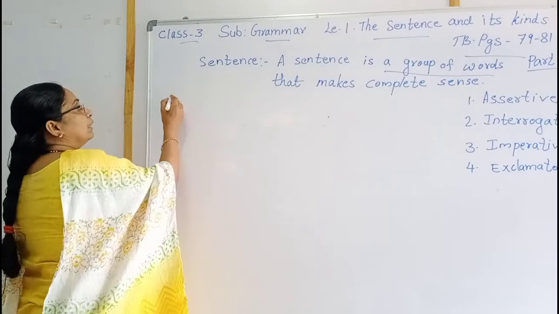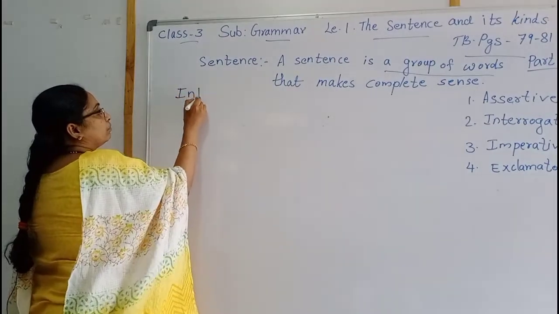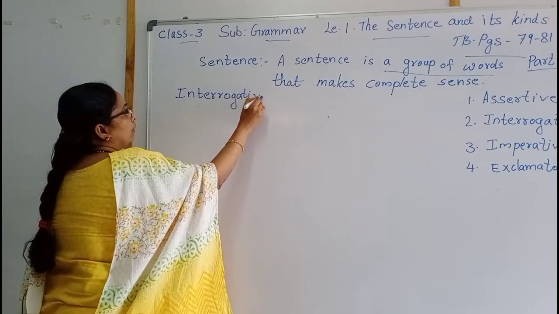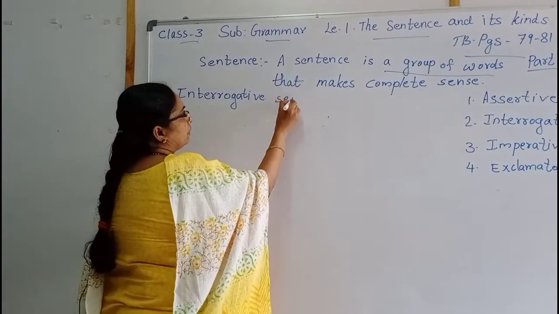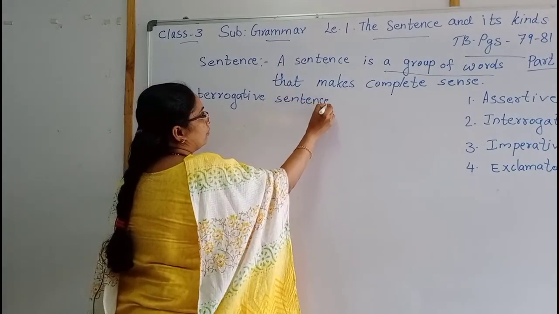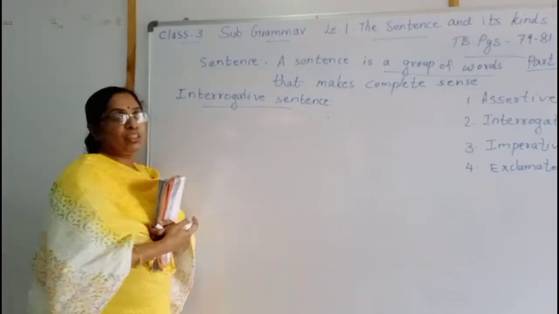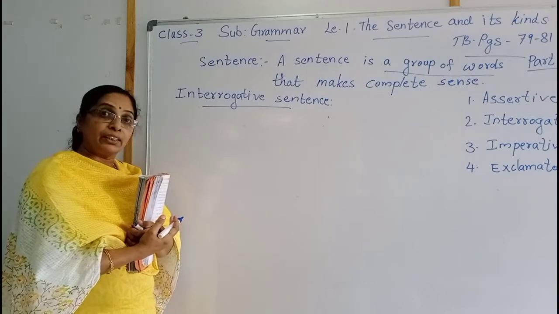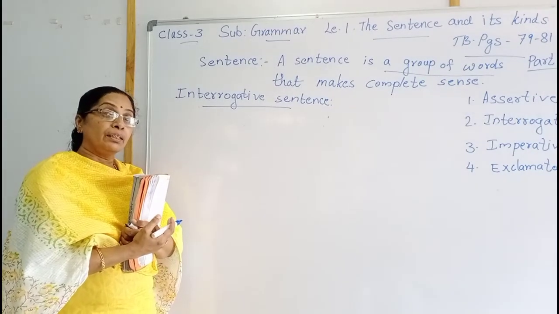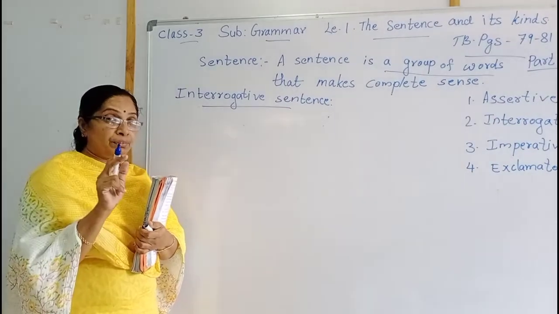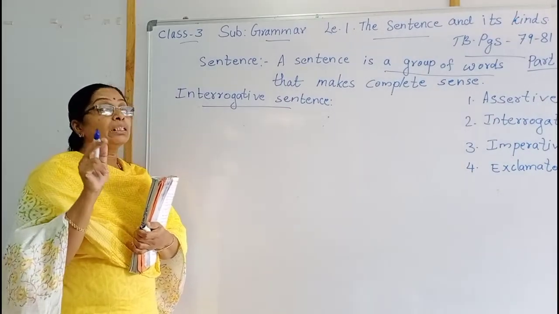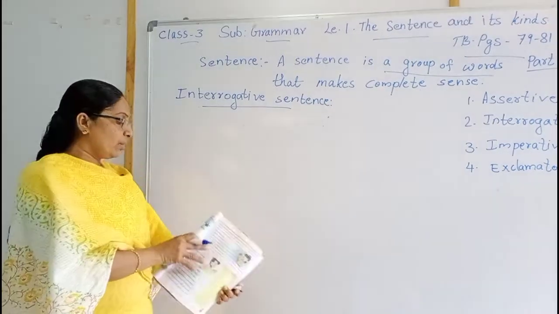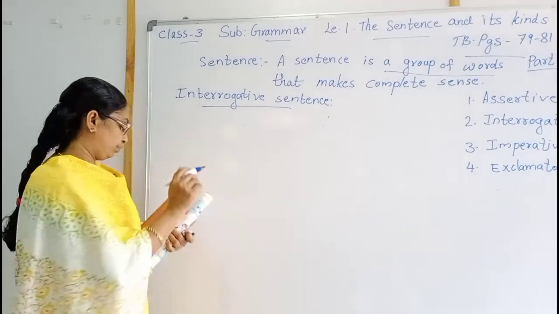Interrogative sentence. Here, children, when they explain, that means the first part, we understood that it should have a question word and the question mark. Question word and the question mark. Isn't it, children? Now we are getting some examples here.